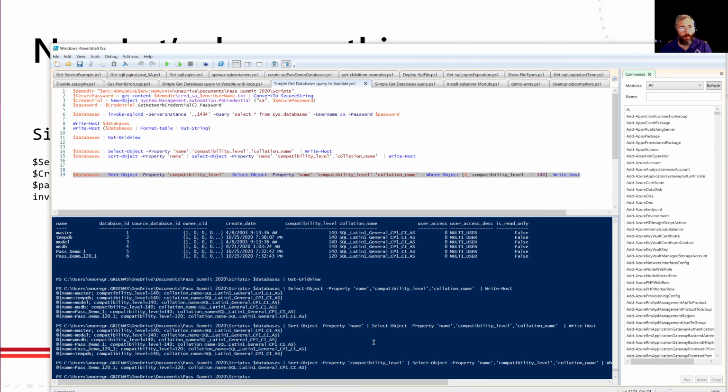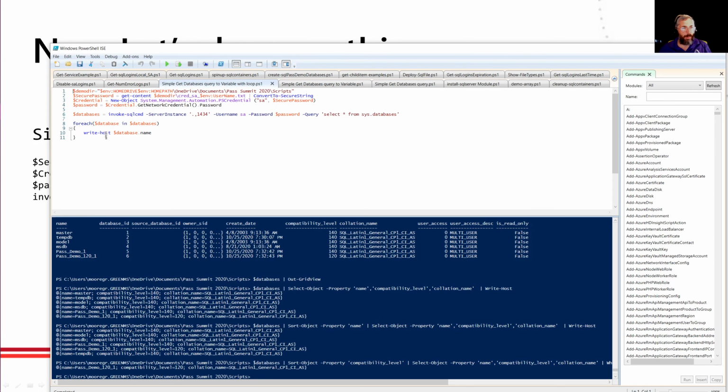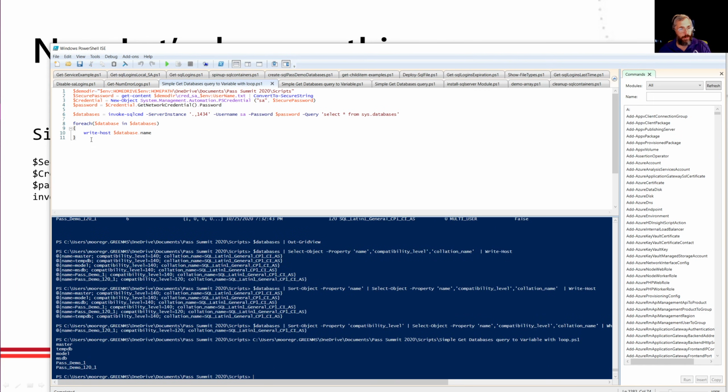So we've done that. I want to show one last thing because, again, I used an example before. I didn't talk about it, but we're going to look at this. And again, we're just going to look at the databases on one instance. Select star from sys.databases, and this ForEach. So here we have a collection of objects. We want just a simple object, and we want to look at the name of that.